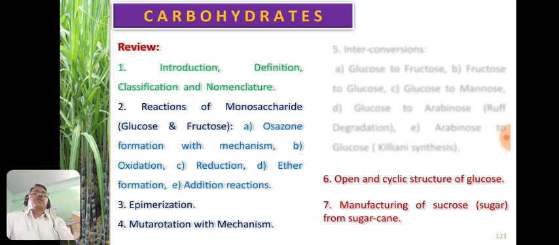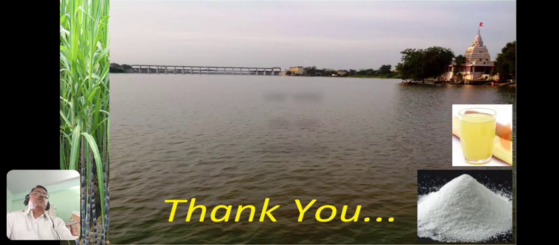In the next lecture we studied reactions of monosaccharides, epimerization, mutarotation with mechanism, and in the next lecture we studied interconversion, and in this way we have completed the chapter carbohydrates.